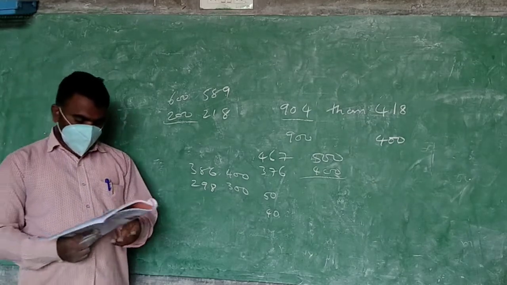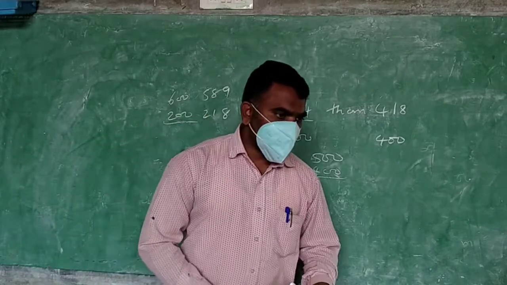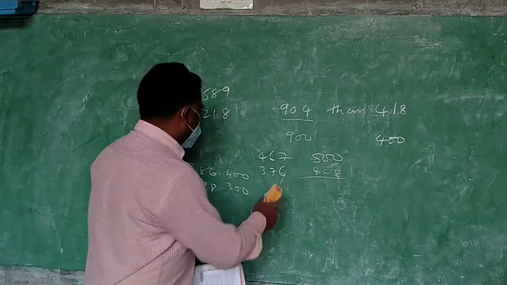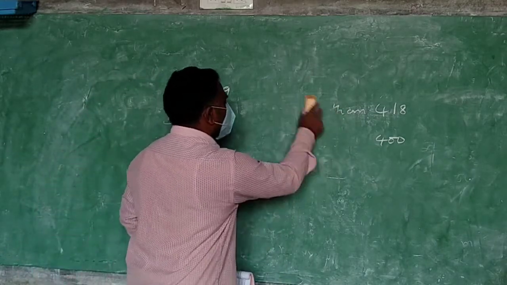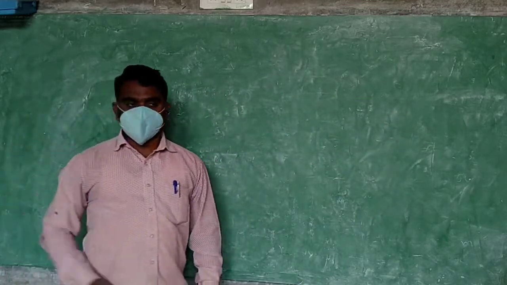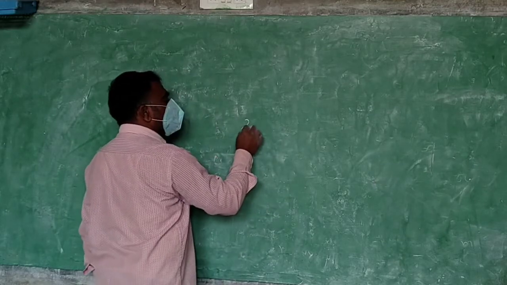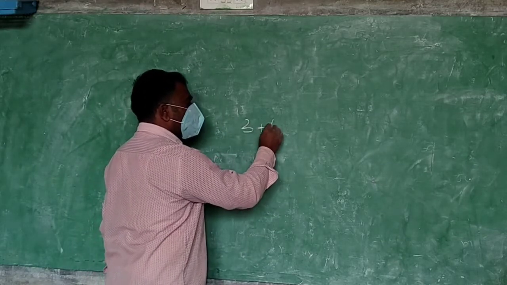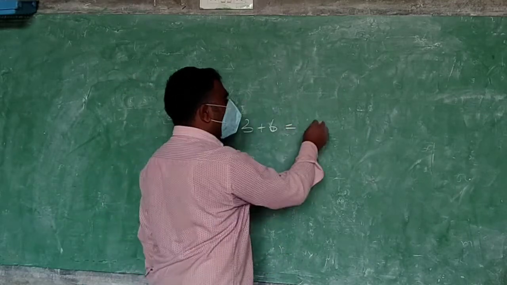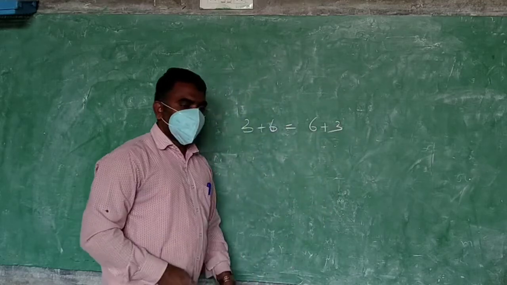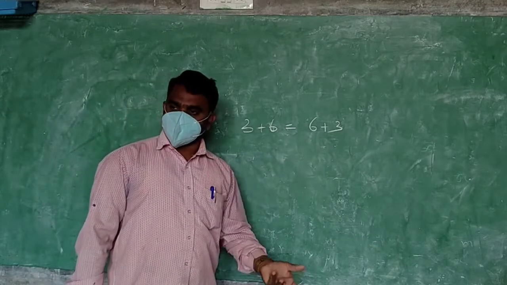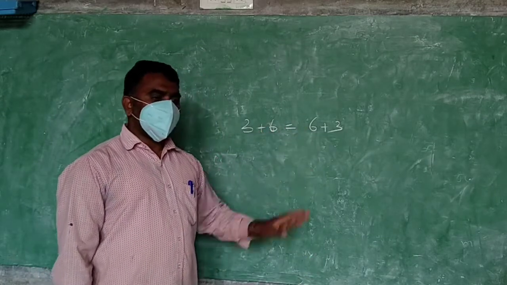Okay, I think you have done this. You can understand now. So one more topic is there here. We will discuss it. Listen. When we are adding two numbers, 3 plus 6, what answer will you get? 9. If you change these places and add also, we will get 9 only, no? 3 plus 6 is 9, 6 plus 3 is also 9. Means like this also you can add, like that also you can add.